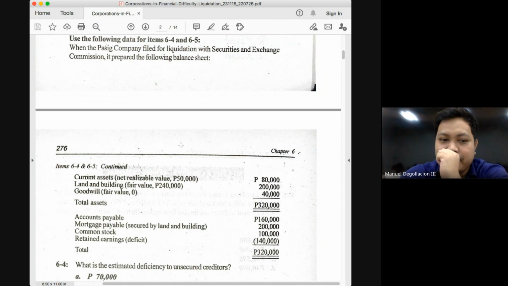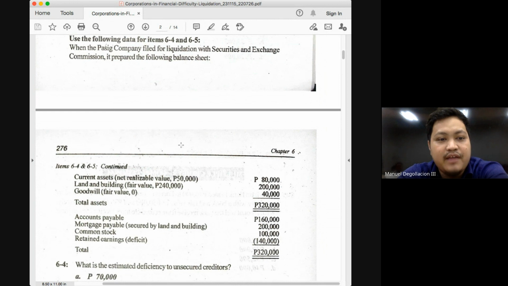So at this point, your equity is at negative 40, okay? But what happened to your current assets? Its fair value or net realizable value was lower than its book value. So it's as if you have a loss on realization or an impairment loss in the amount of 30. And what will it do to your deficit, class? It will simply increase your deficit.